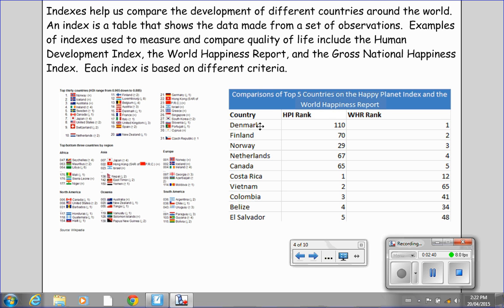And we see that Denmark is clearly in the top position, followed by Finland, and by Netherlands, and by Canada. So something to think about is, why do these countries rank so high on this index?